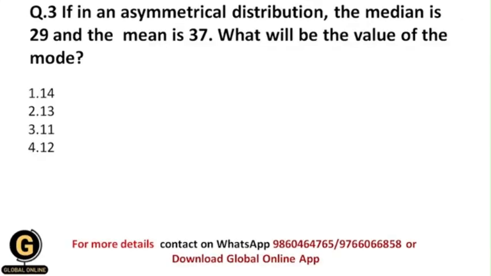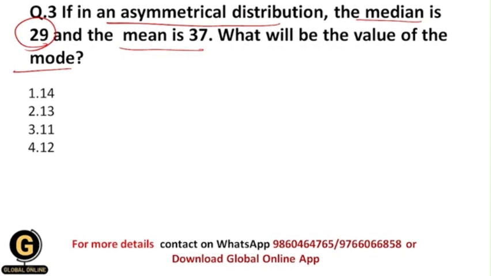If in an asymmetrical distribution the median is 29 and mean is 37, what will be the value of the mode? So now here they have given us the example, and here the data set is basically an asymmetrical distribution, and they have given you the value of median which is 29 and mean is 37, and we need to find out the value of mode.